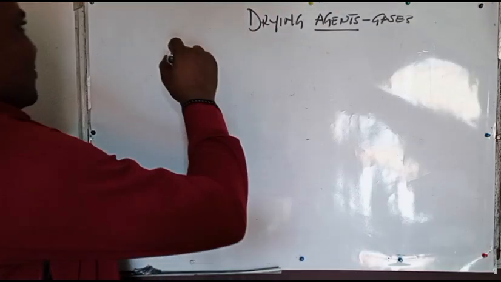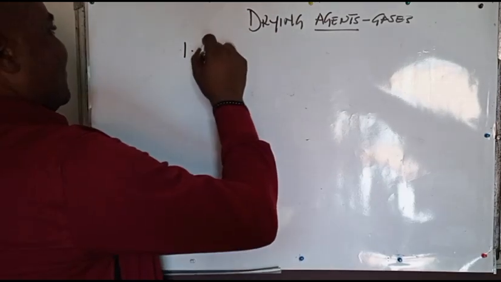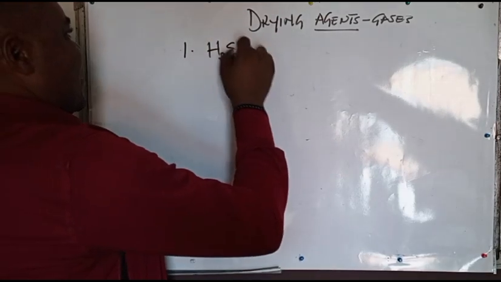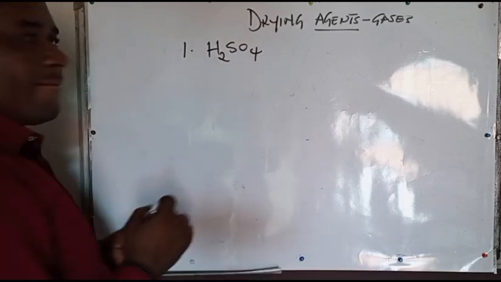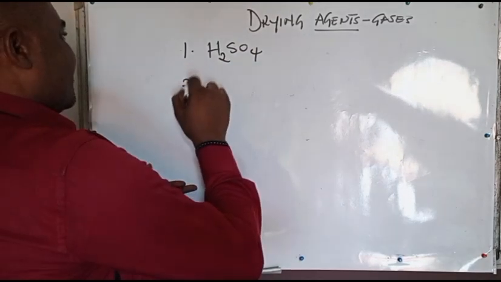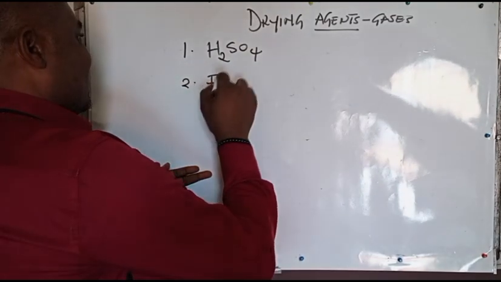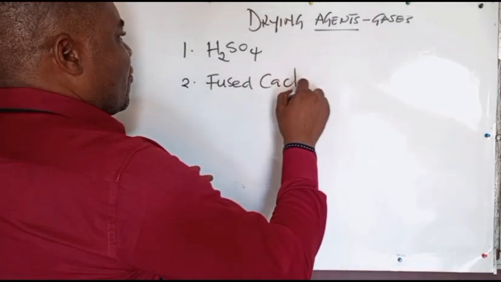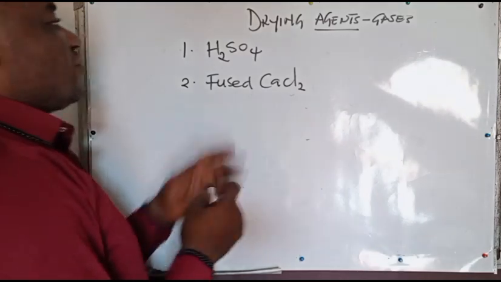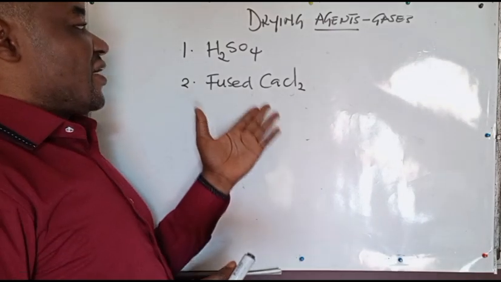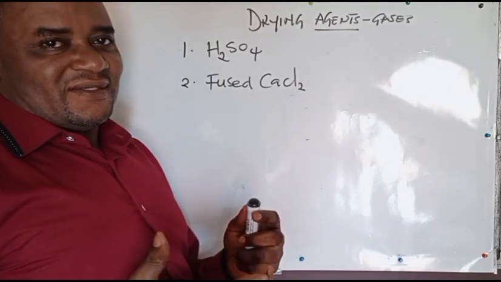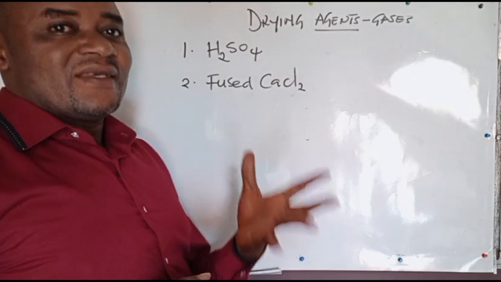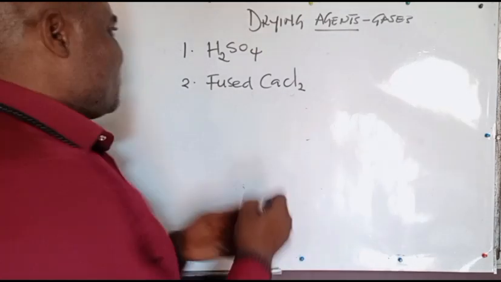Number one, we have H2SO4. Number two, we have fused calcium chloride. The fused calcium chloride can also be called anhydrous calcium chloride, that is dry calcium chloride.